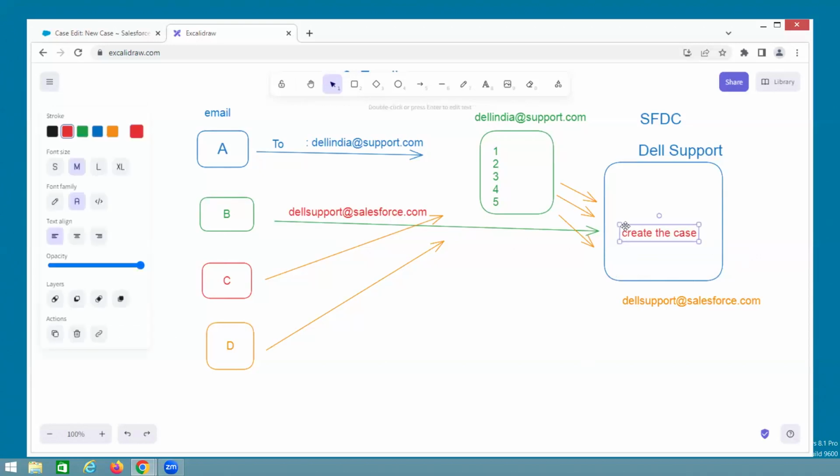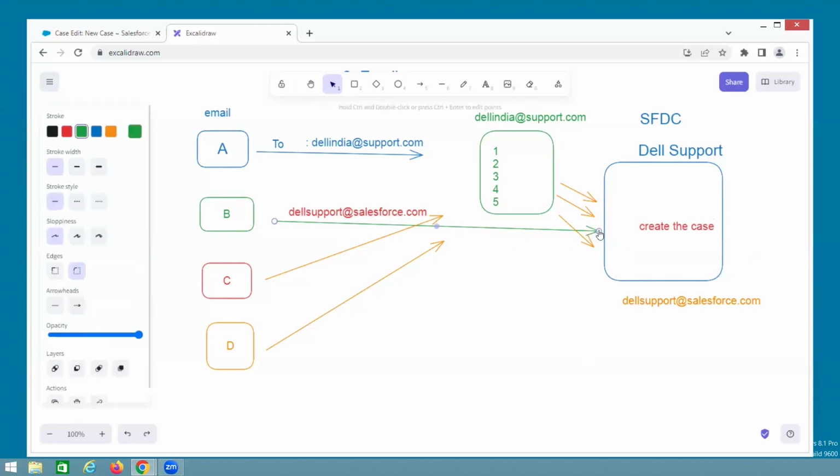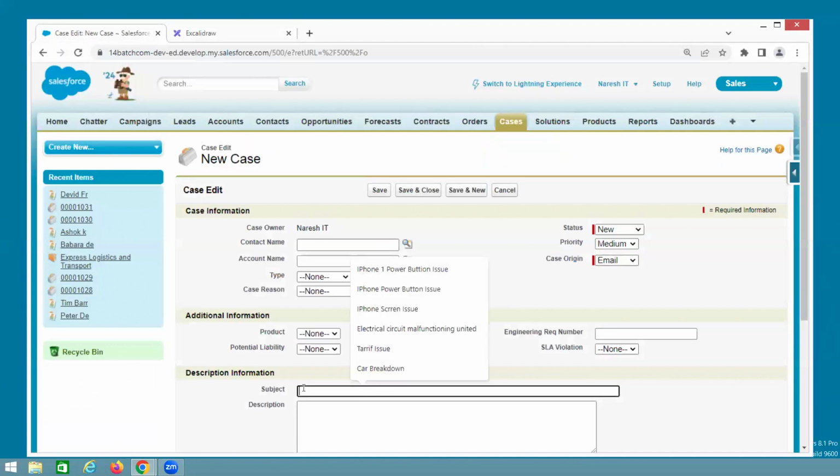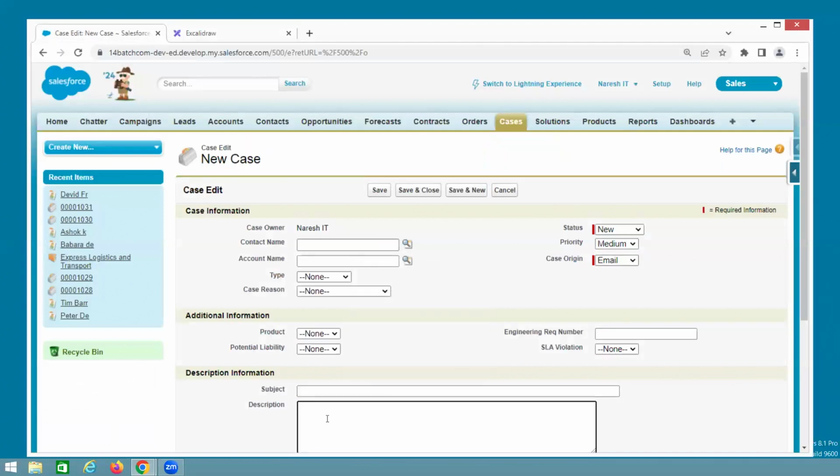Whenever any mail is coming, please create the case. How? Every mail has a to address, a subject, and a body. Subject is the mail subject. Description is the mail body. Origin is what? Email. That's it. That is enough as of now.